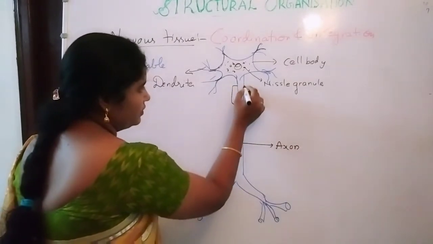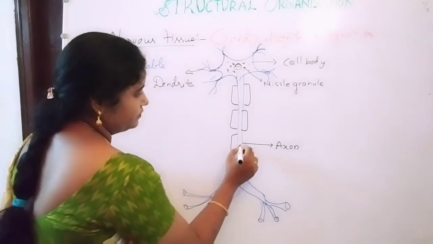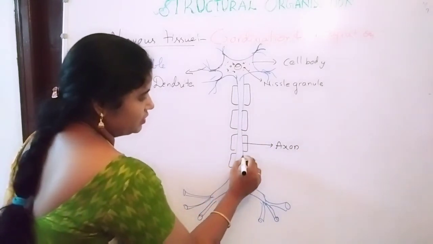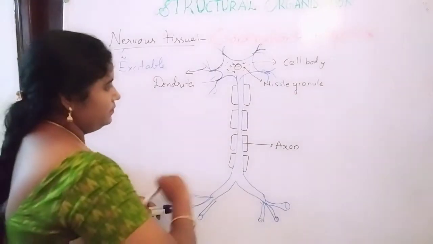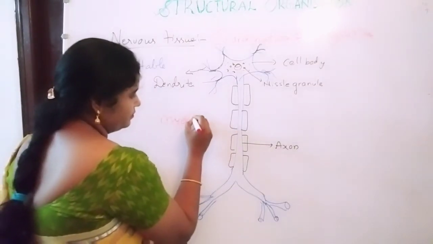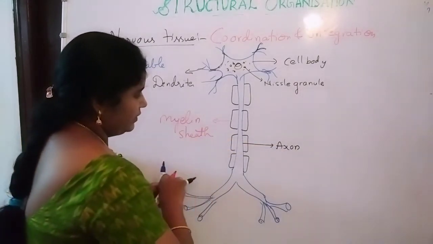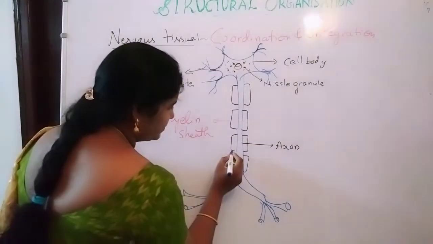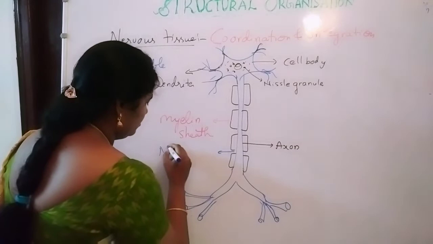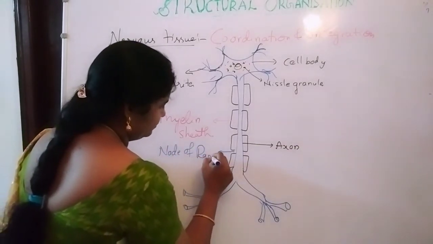The axon is going to be covered by the myelin sheath. This is the myelin sheath. And the myelin sheath is interrupted by the gaps known as node of Ranvier.